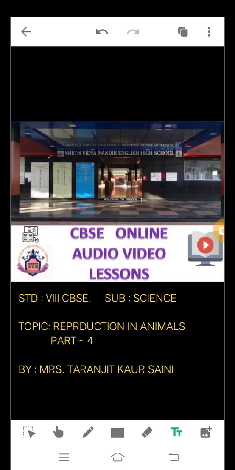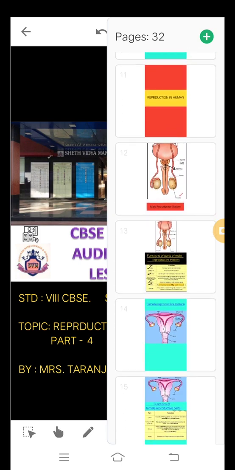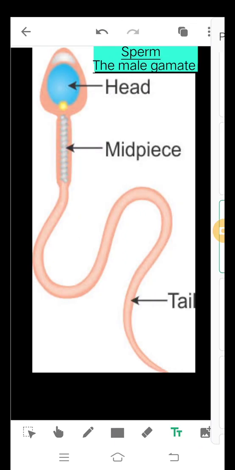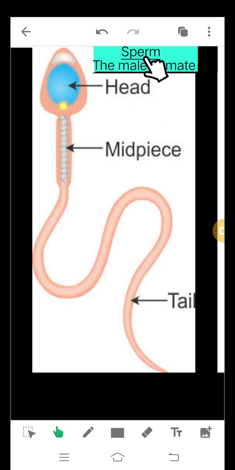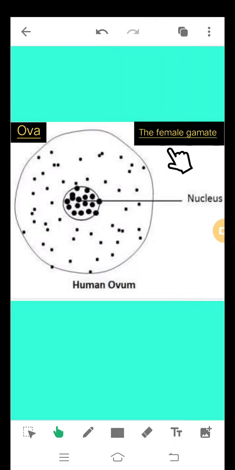Everyone. So we were talking about reproduction in human beings in the last video, where we discussed male and female reproductive systems in human beings. Now both these systems produce different gametes. As we all know, the male reproductive system produces the male gamete, which is called sperm, which has a head, midpiece and tail. So this is the male gamete, and the female reproductive system produces the female gamete, which is called ova.